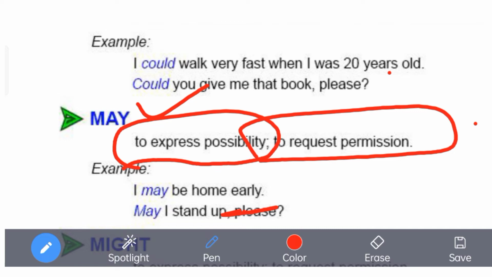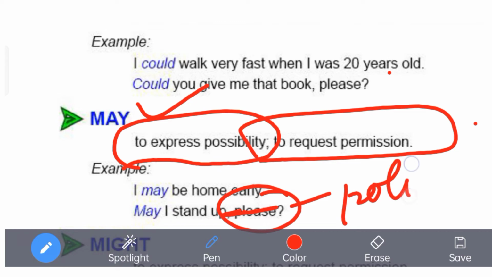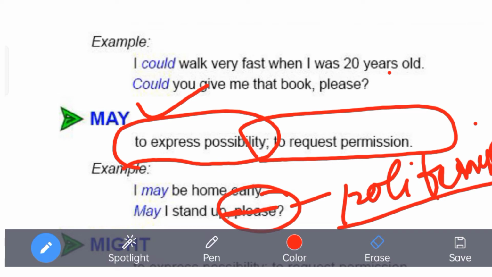And then the word please expresses politeness. It's an added politeness. It's not wrong to add it, but we should see how to create a difference between could and may. Remember that could plus please and may plus please are one and the same thing. Whenever we are using them, we should understand this.